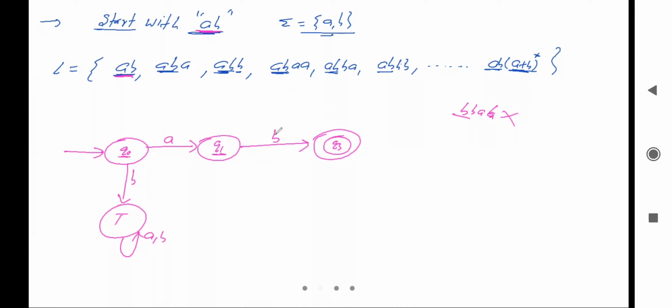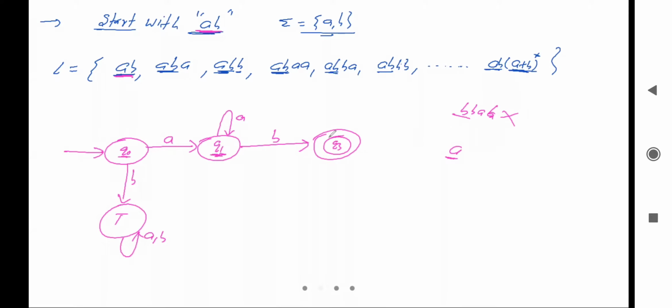Now on Q1 we have taken the transition for B. What about A? In between, can I take the loop of A? Let's see. If we take the loop of A, from Q naught it will read A and go to Q1.